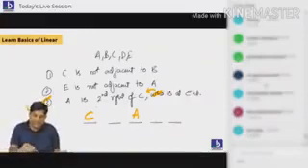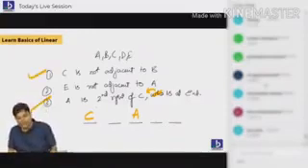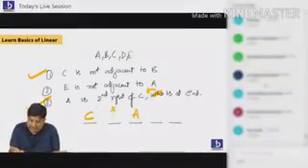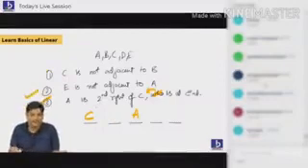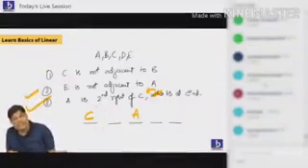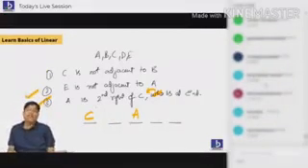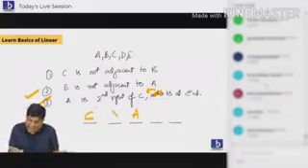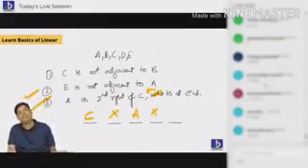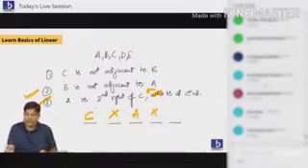The first point says that C is not adjacent to B. This is again a useless point, so I can't say this one. I'll leave this point and go with the second point. What is the second point? England is not the neighbor of Agra. England cannot be here. The only position left for England is this one.